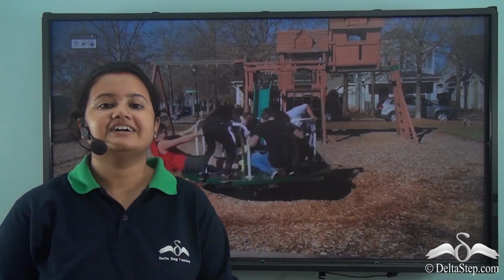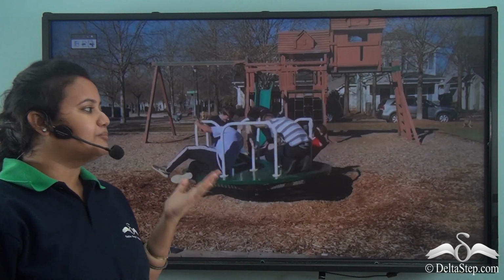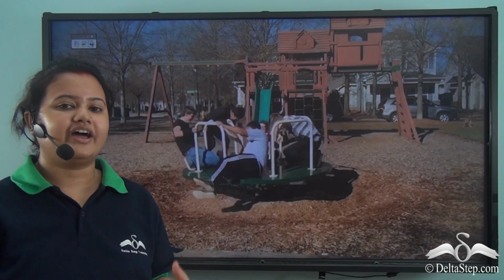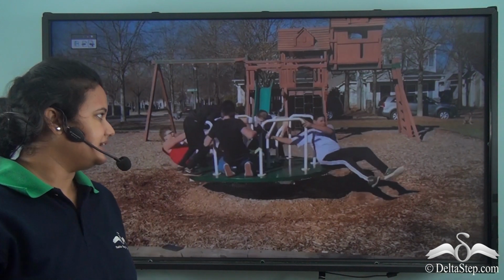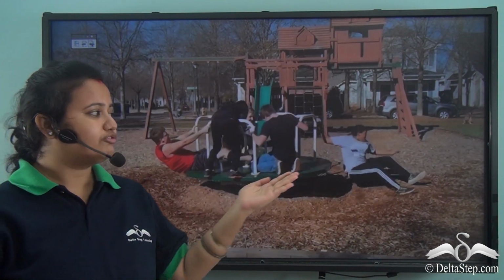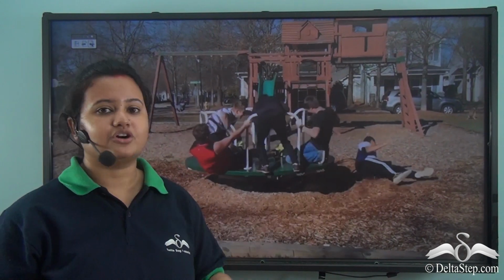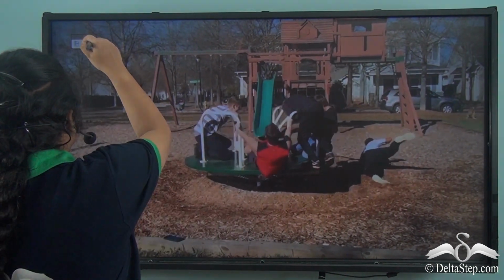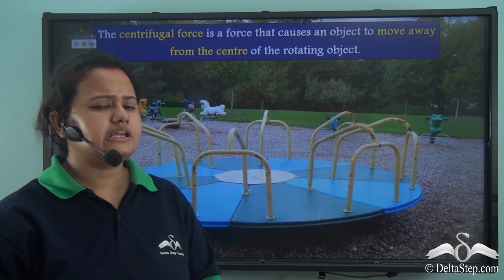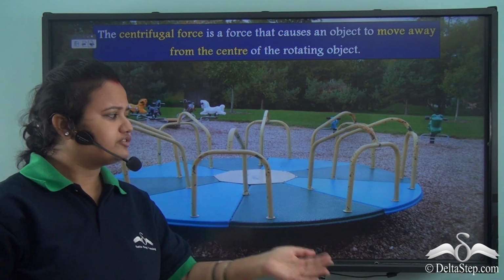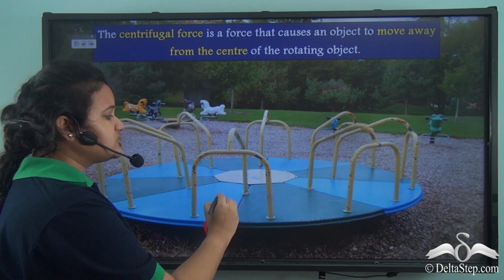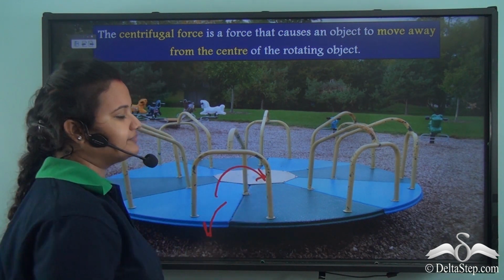It's a scene in the amusement park. The boys are enjoying a ride on the merry-go-round. But oops, what happens suddenly? A boy slips off the merry-go-round and falls on the ground. Now, one thing is bothering me. Why did the boy fall out of the merry-go-round and not into the merry-go-round?